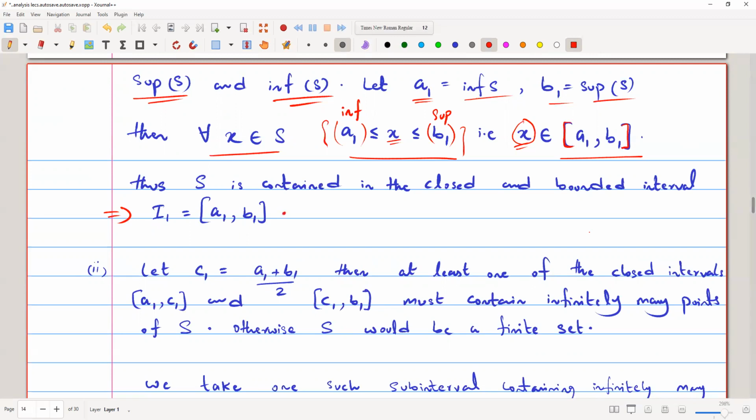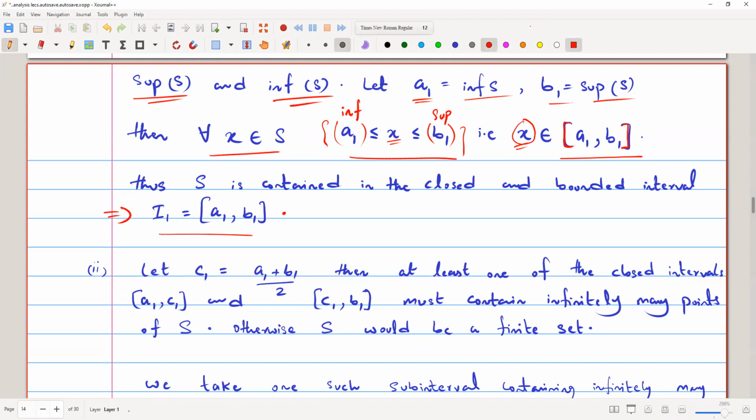So up till now, we have just developed the scenario of proof, that is, how we are going to prove this whole idea. So we are just developing a scenario. So now we concluded that this a1 b1, we call it interval 1.